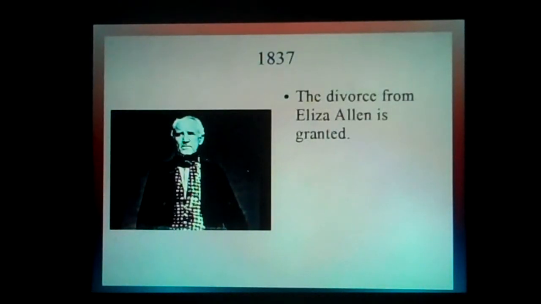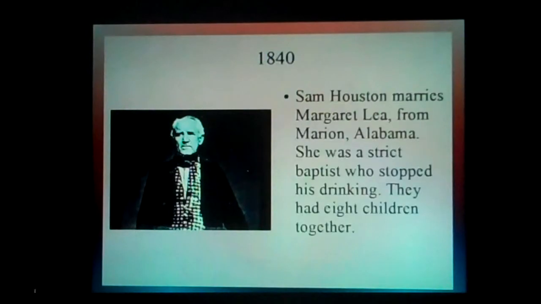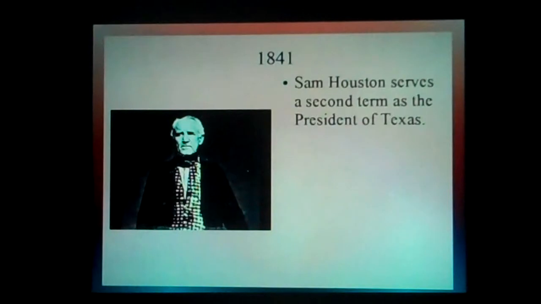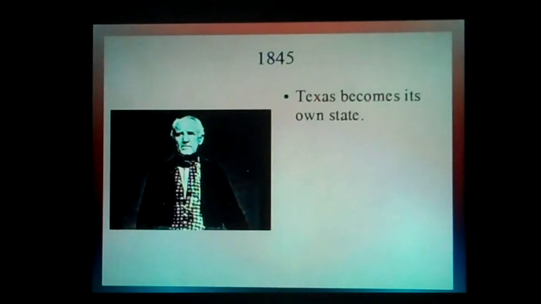1837. The divorce of Eliza Allen is granted. 1840. Sam Houston marries Margaret Lee from Marion, Alabama. She was a strict Baptist who stopped his drinking. They had 8 children together. 1841. Sam Houston served his second term as the President of Texas. 1845.